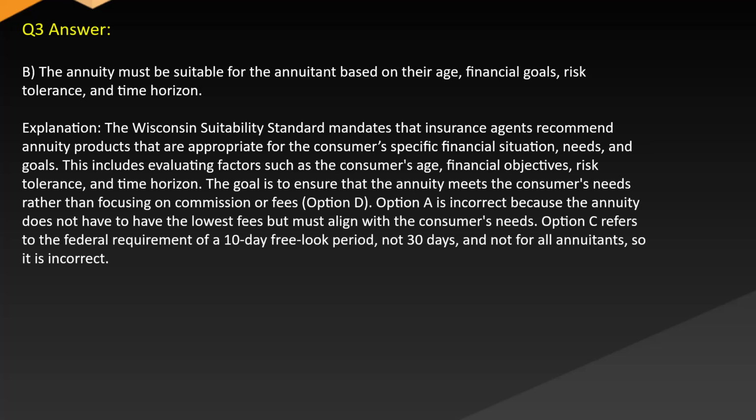Option D is incorrect because the annuity does not have to have the lowest fees but must align with the consumer's needs. Option C refers to the federal requirement of a 10-day free look period, not 30 days, and not for all annuitants, so it is incorrect.